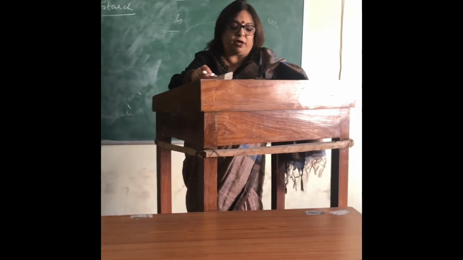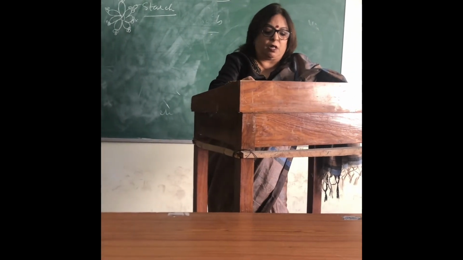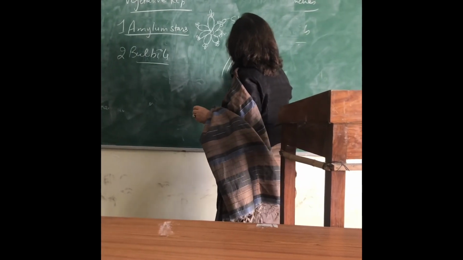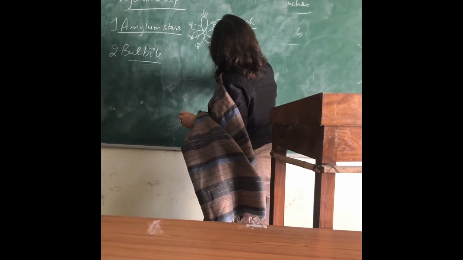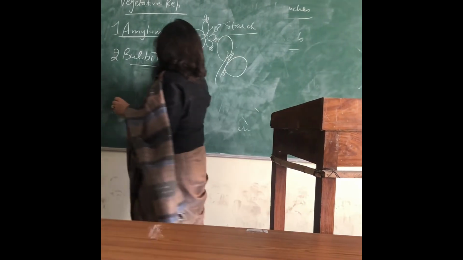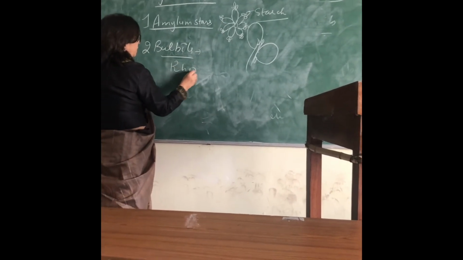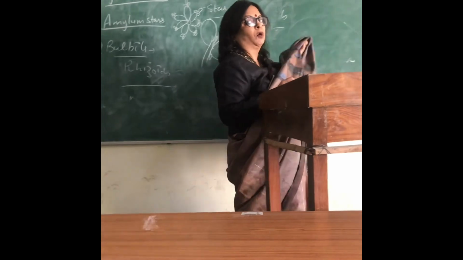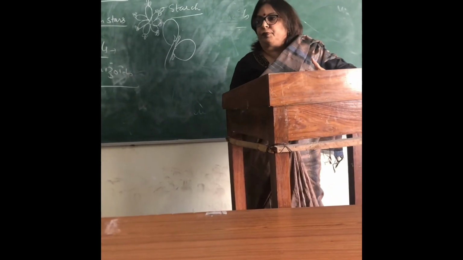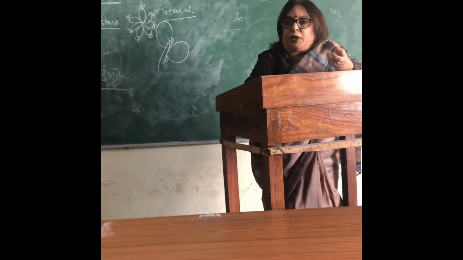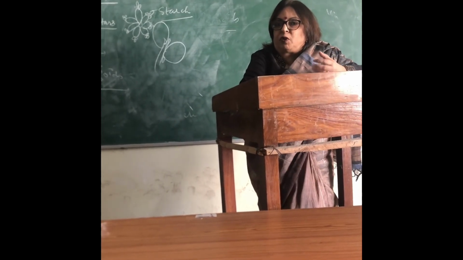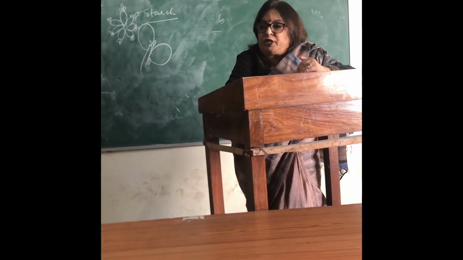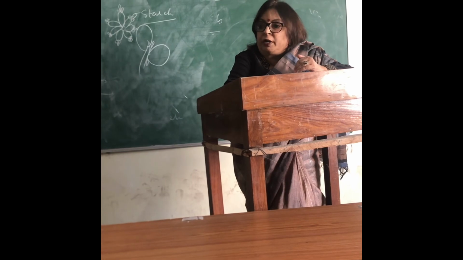Bulbils are again, we can say, small rounded structures, like this. And bulbils are always attached to, you can see, rhizoids. So they are present at the nodal region of the rhizoids, means they are underground. They are located in the soil itself, because rhizoids are present in the soil, in the mud. So bulbils are originating from the nodes of the rhizoids.